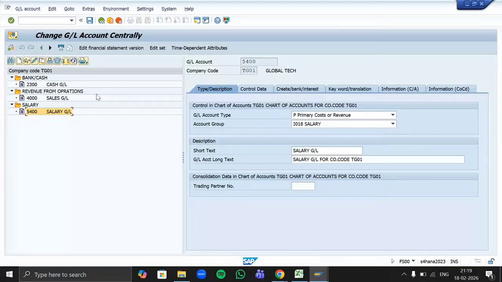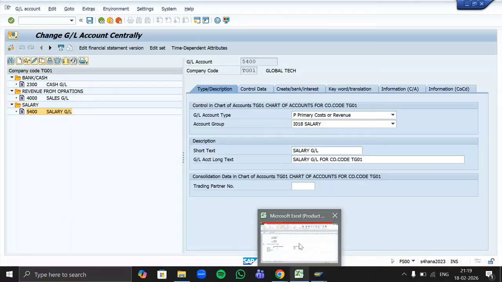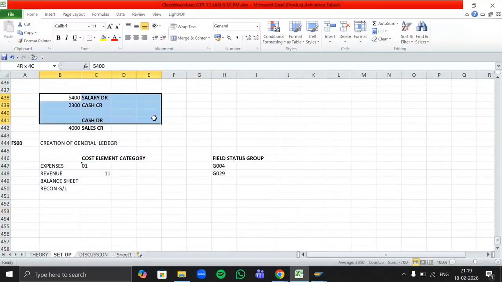And with this, we have completed the creation of three GLs. Now we can post journal entries to them. If you have any doubt up to this, do let me know. Otherwise, let me move further.